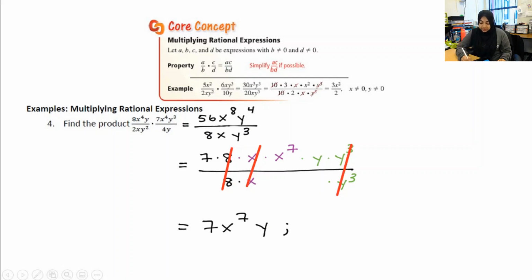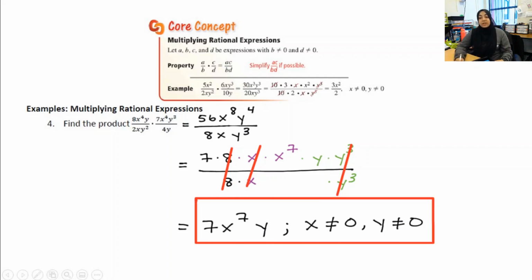So I need to make it clear. X cannot equal 0 and y cannot equal 0. Because if they did, this would cause me to divide by 0, which I am not allowed to do. But in my final answer, I don't see that there used to be an x and a y in the denominator. So I have to be very clear about that. Now let's get into it where I'm actually doing a polynomial with several terms and I'm multiplying those pieces together.